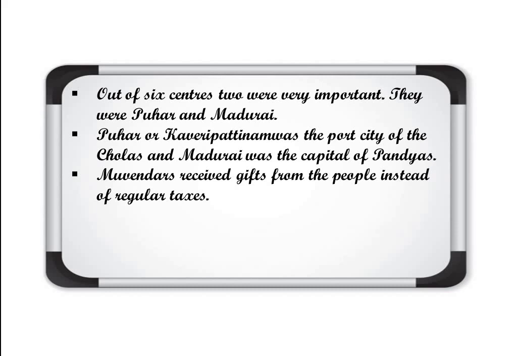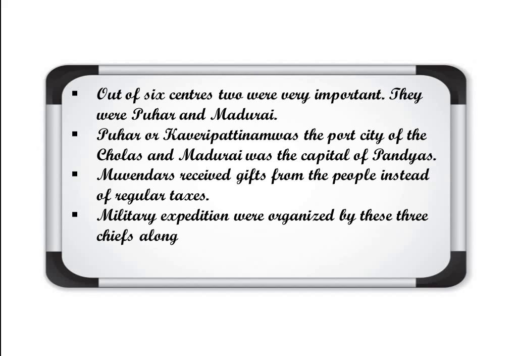But here, the Muvendar were not getting taxes from the people. They were receiving different types of gifts from the people. Regular taxes were not there. Clear? Next, military expeditions were organized by these three chiefs along the coast.